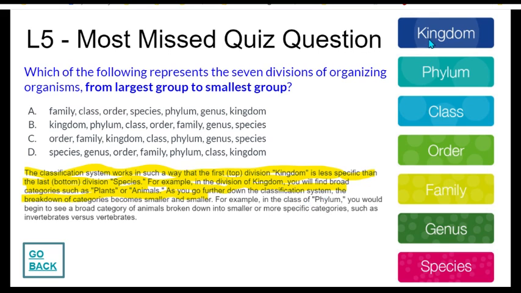So the largest group is kingdom, and the groups become smaller and smaller as you go down, with the smallest group being species. If we look at our choices, our largest group needs to be first. It says from largest group to smallest. B has kingdom first and species last. That matches the information provided.